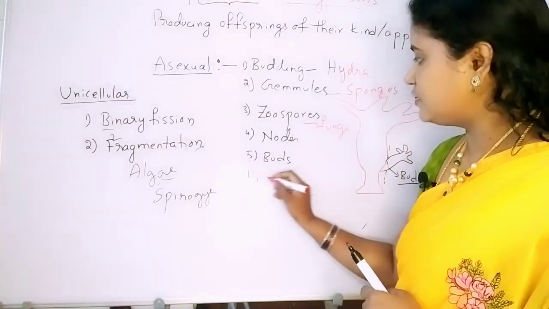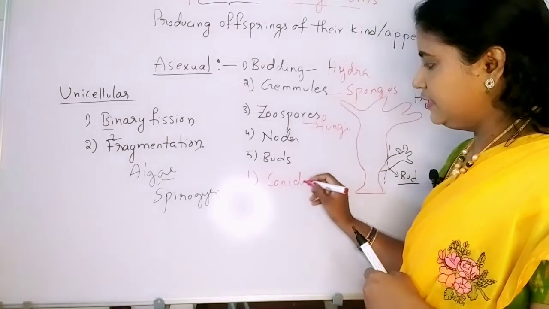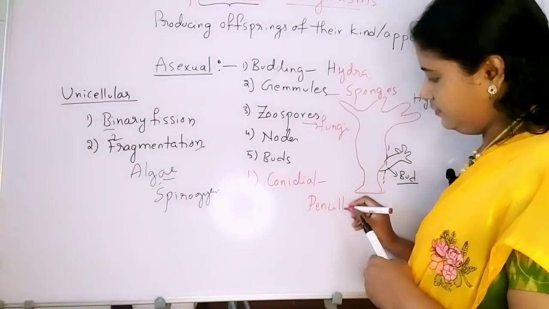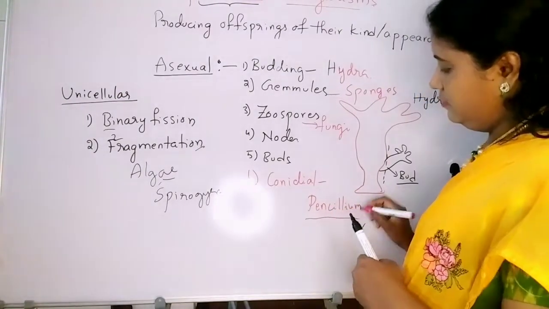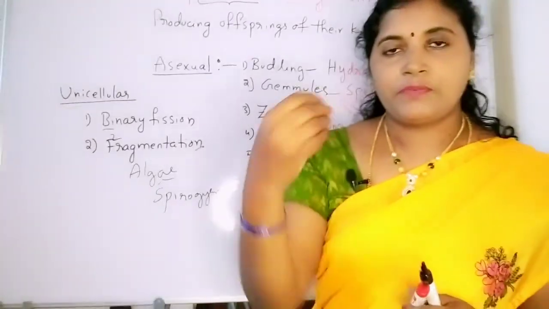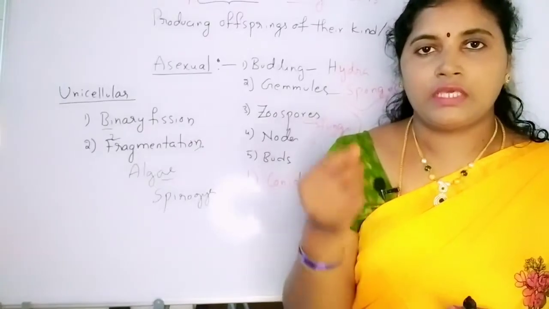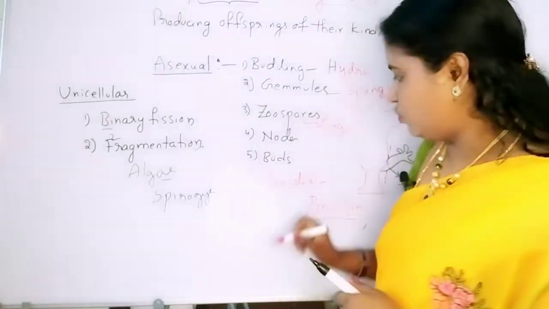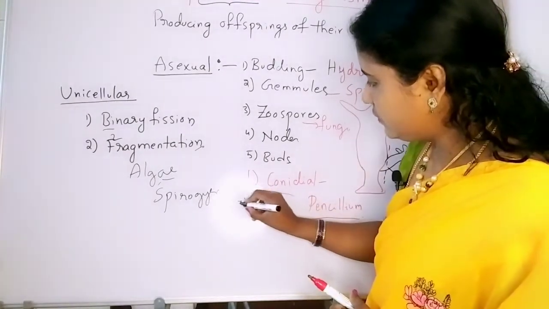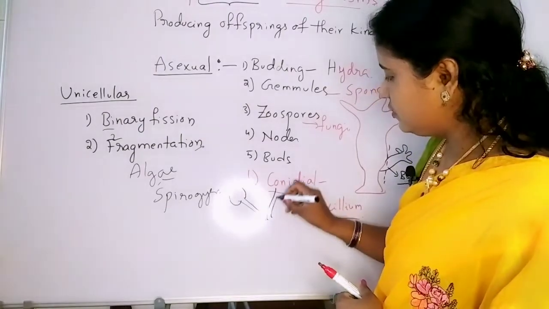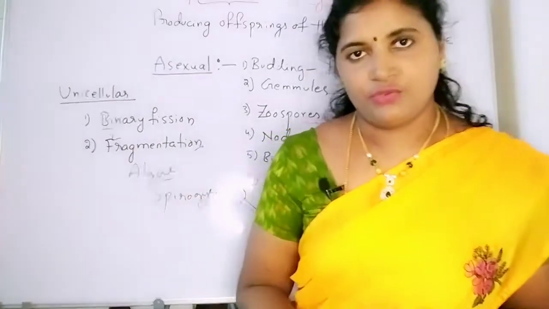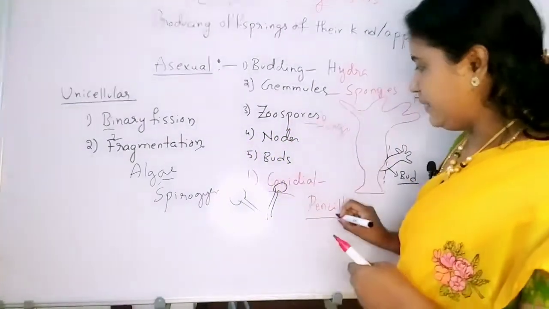And even one more important structure, conidia. So conidial structures we can see in the penicillium. Penicillium is a fungus, the famous antibiotic which was discovered by Alexander Fleming. So in this penicillium, growth also takes place with the help of asexual reproductive structures known as conidia. See how conidia look. Conidial structures are round bulge structures. These conidial structures can grow as individual organisms in penicillium.